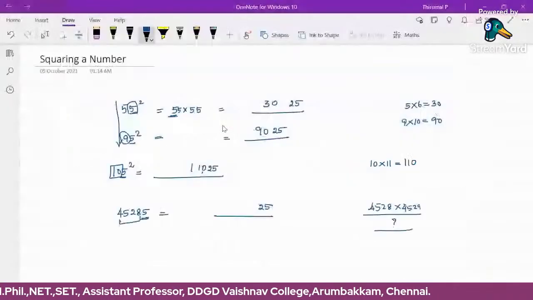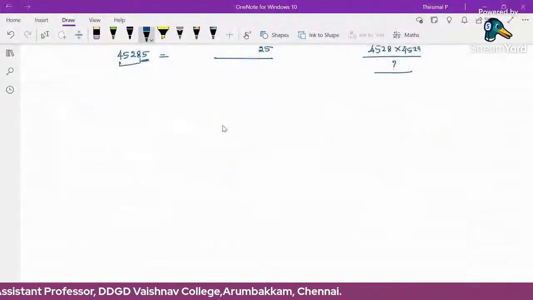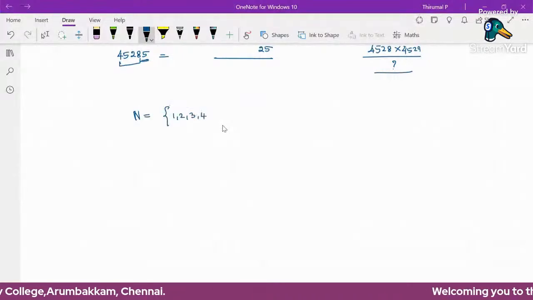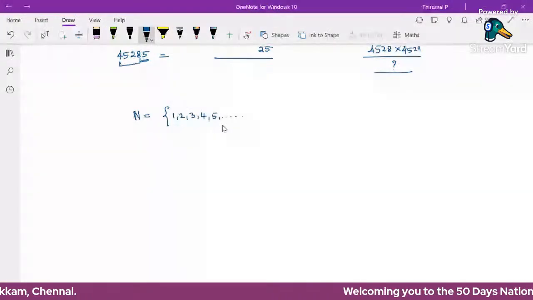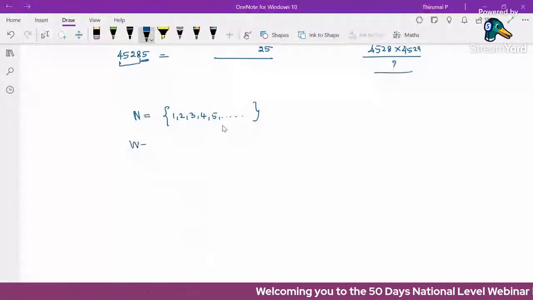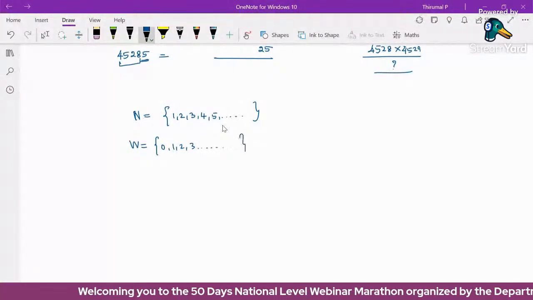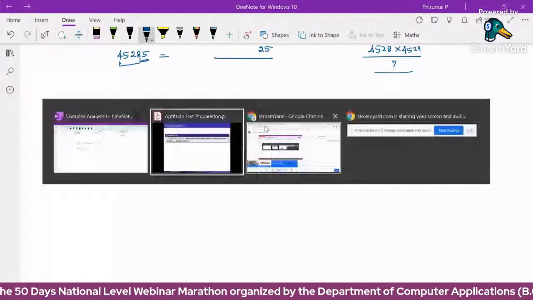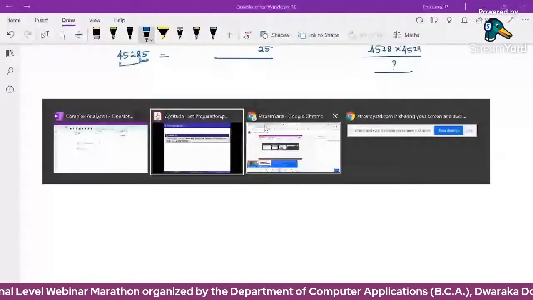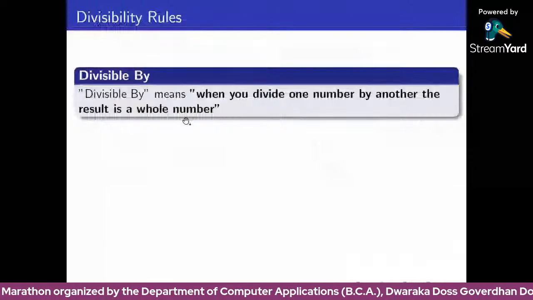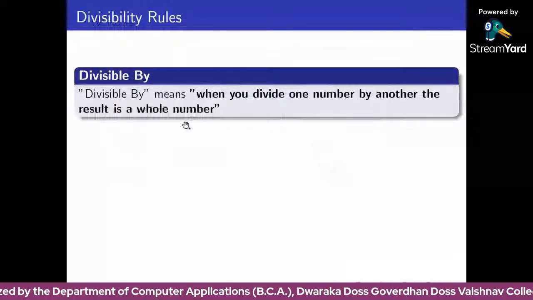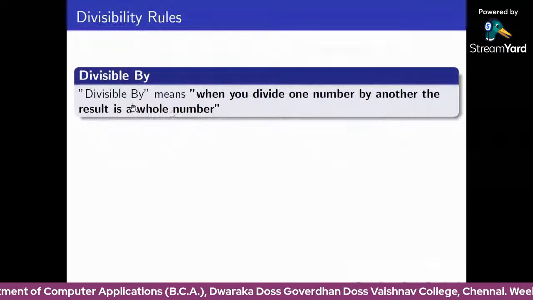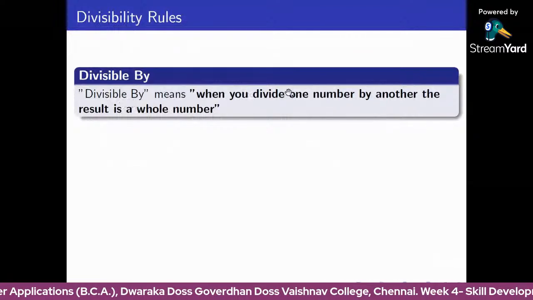So actually, the set of all natural numbers is 1, 2, 3, 4, 5, etc. Here whole numbers means including 0: 0, 1, 2, 3, etc. This is the set of all whole numbers. Okay, when you divide one number by another number, the result is a whole number. So when dividing, we are getting the remainder 0. Then we can say the given number is divisible by the other number.